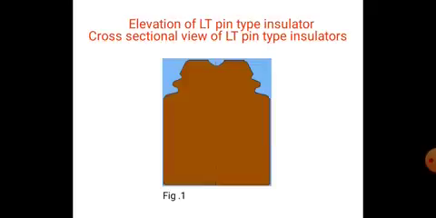In both cases we use pin type insulators for primary and secondary distribution.